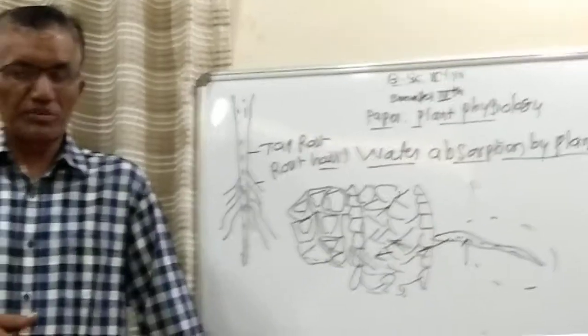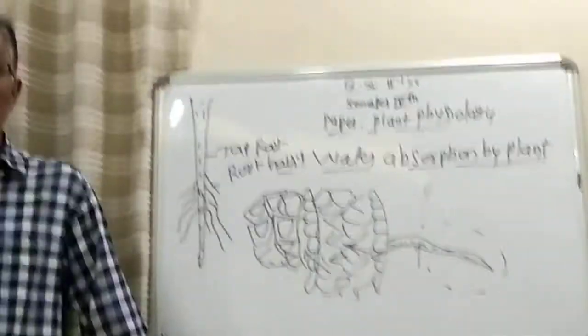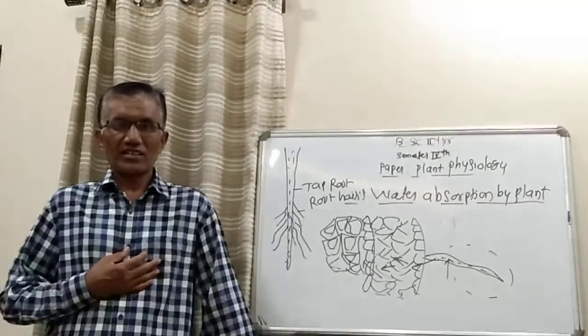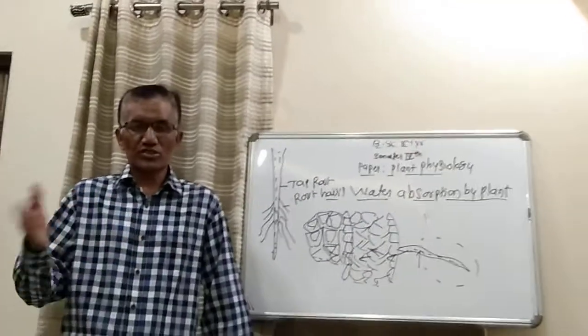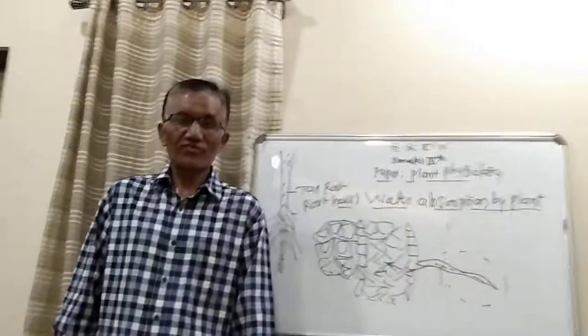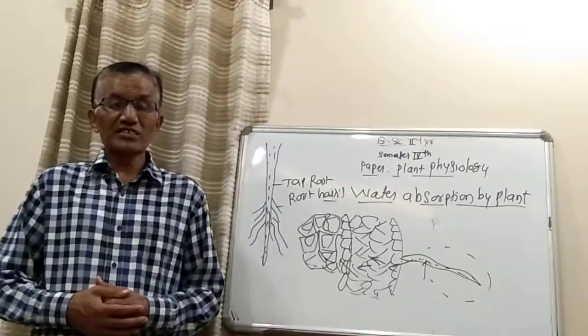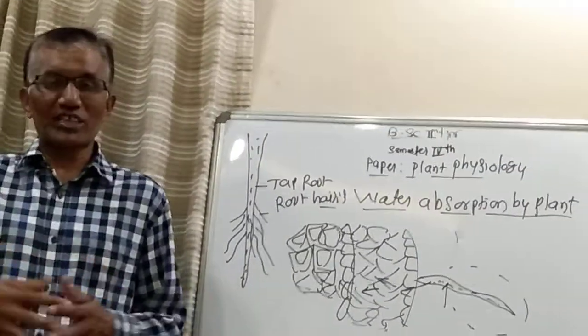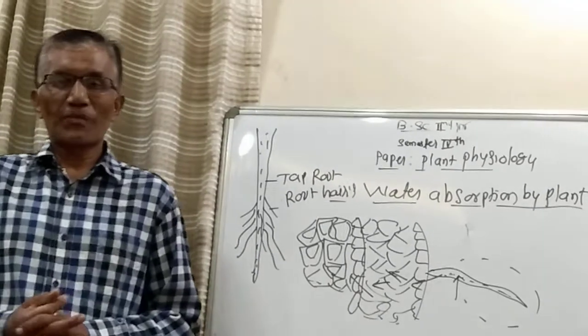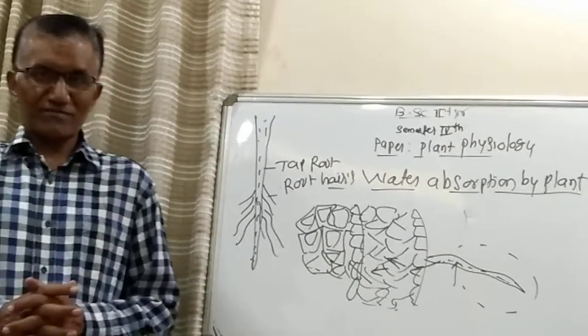Active absorption of water means absorption of water by plants using metabolic energy in the form of ATP molecules. Passive absorption of water means absorption of water by plants without using any metabolic energy.